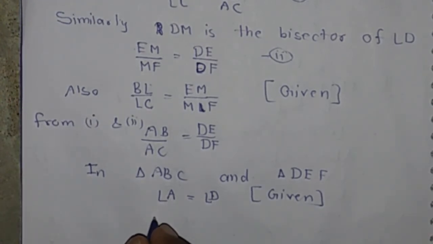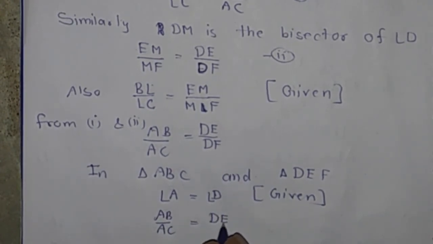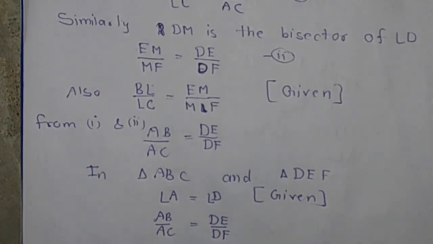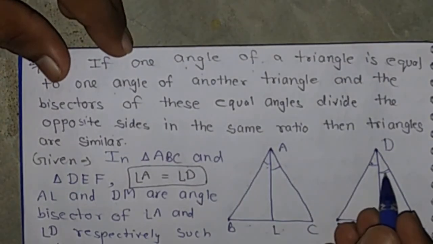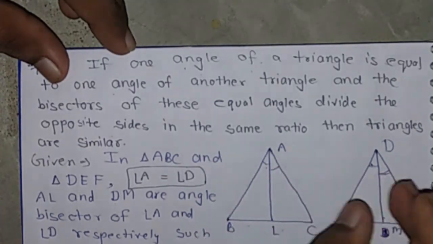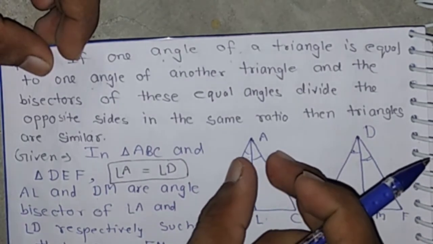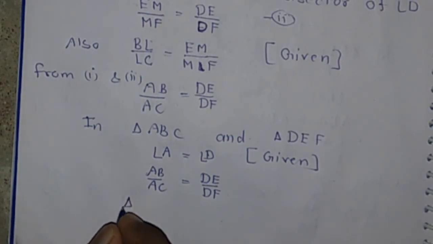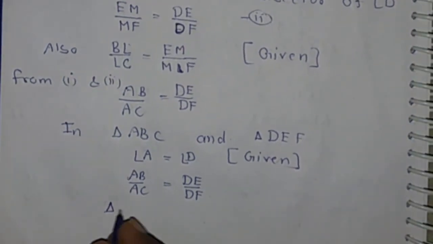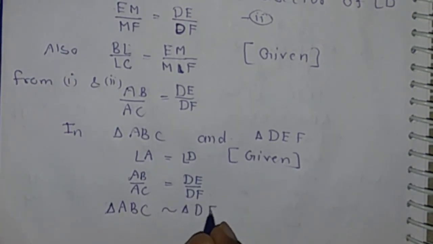And AB by AC is equal to DE by DF, means one angle is equal and the sides including these angles are proportional. Then the triangles are similar, by the third property of similarity of triangles. Triangle ABC is similar to triangle DEF.